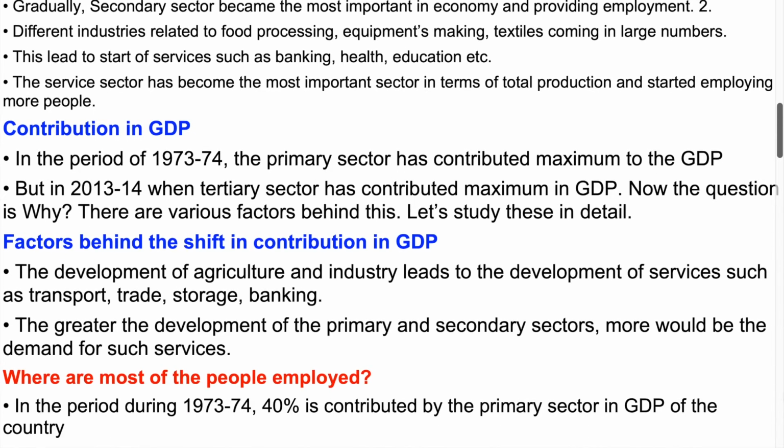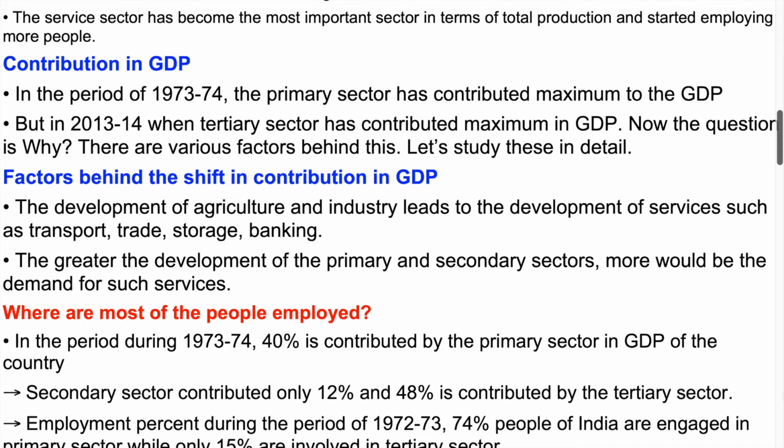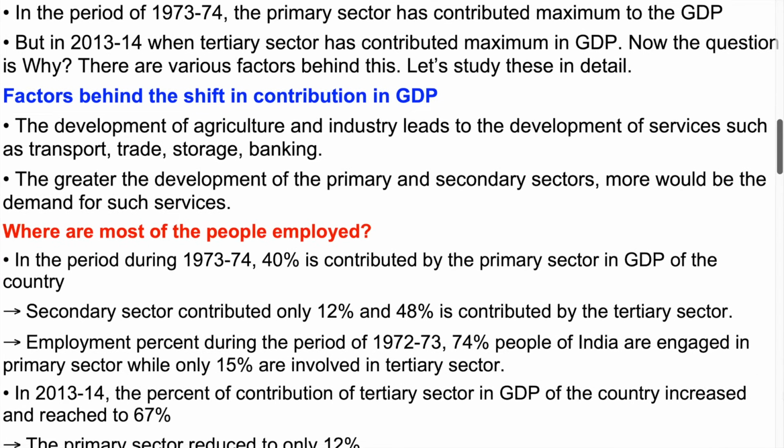Contribution in GDP. In the period of 1973-74, the primary sector contributed the maximum to the GDP, but in 2013-14 the tertiary sector contributed the maximum to GDP. Now the question is why? There are various factors behind this. Let's study these in detail. Factors behind the shift in contribution in GDP.